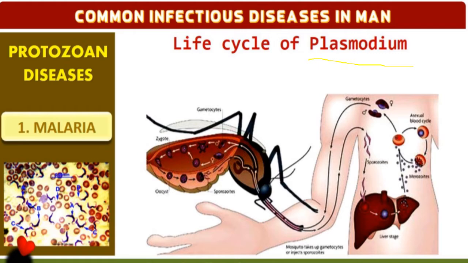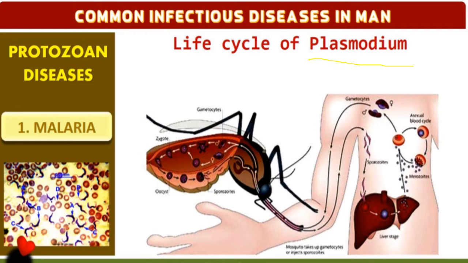Usually the life cycle of the plasmodium involves two hosts. Which are the two hosts? One is the female Anopheles mosquito and the second one is the human. So these are the two hosts of the malaria plasmodium, where it will complete its life cycle. Asexual and sexual life cycles both take place. In man, asexual reproduction of plasmodium occurs. Sexual reproduction usually takes place in the mosquito, in its salivary gland.